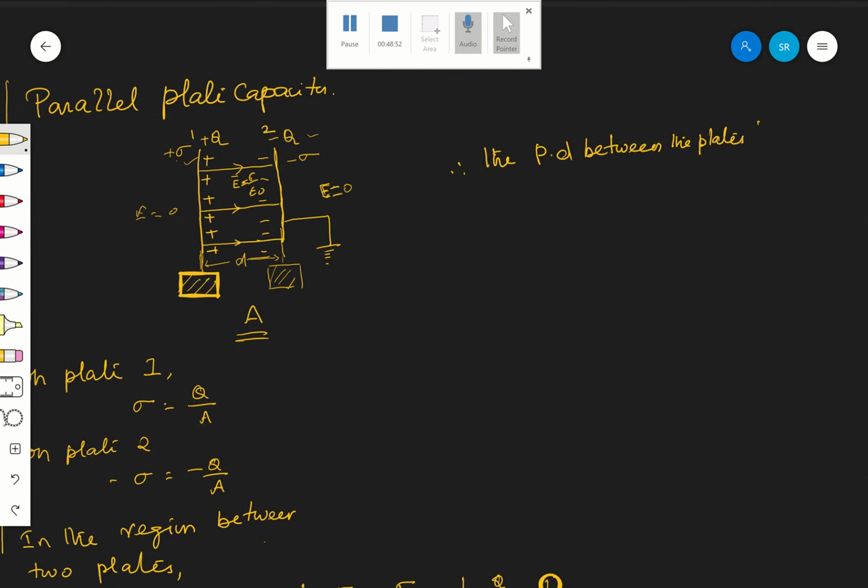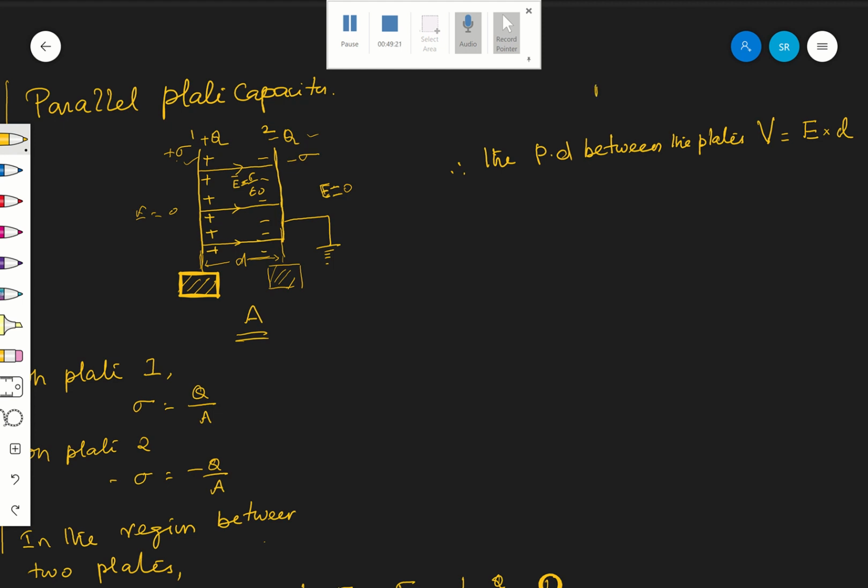Let it be V. V is nothing but E into D. You know E is equal to dV by dr. Here dr is the distance of separation, that is D, and the potential difference is V. Therefore, V is equal to E into D. Hope you are following.